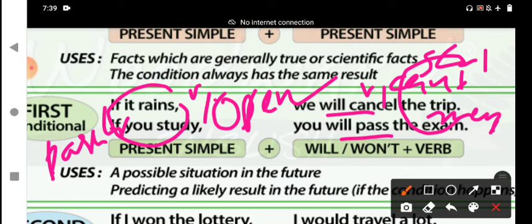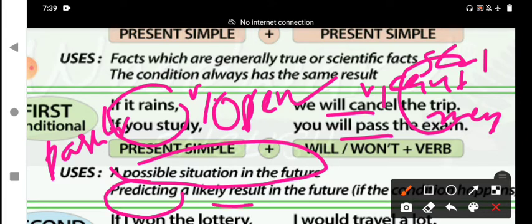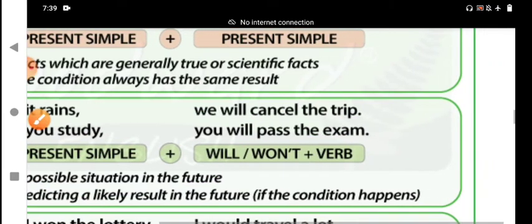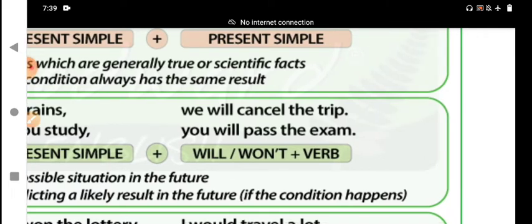Type 1. When do we use this first condition, if clause? A possible situation in the future, that is more important. Predicting means what will happen in the future. A likely result. Predicting means a result in the future if the condition happens. This is a brief, simple explanation about type 1 conditional sentences.